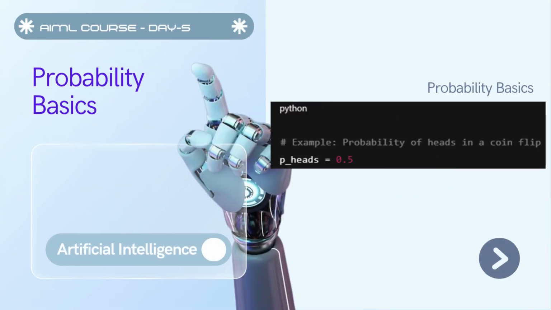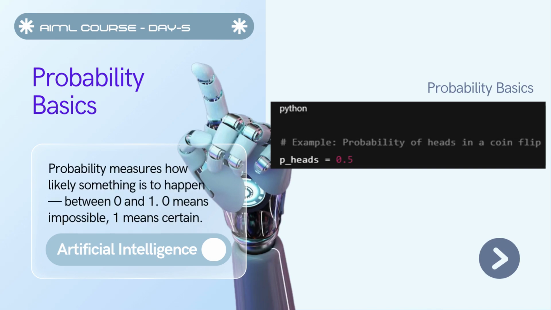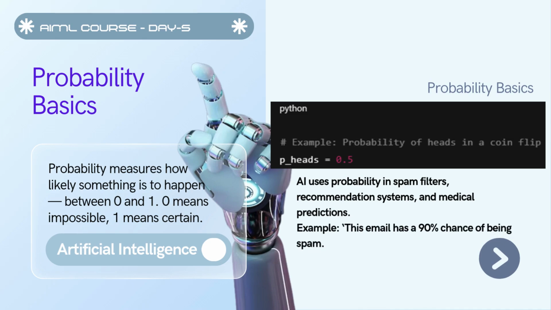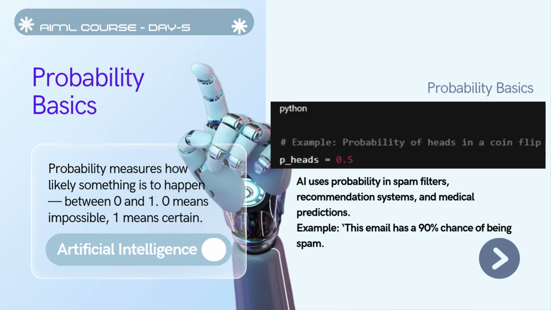Probability basics. Probability measures how likely something is to happen, between 0 and 1. 0 means impossible, 1 means certain. AI uses probability in spam filters, recommendation systems, and medical predictions. Example: this email has a 90% chance of being spam.